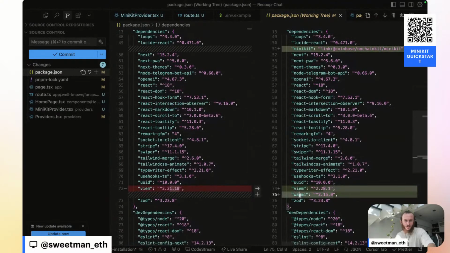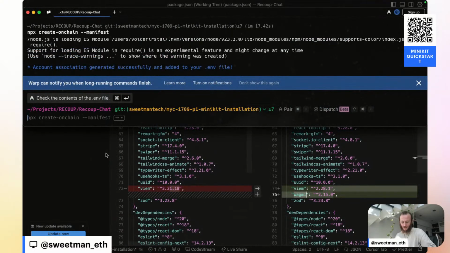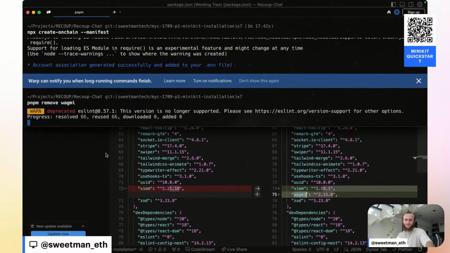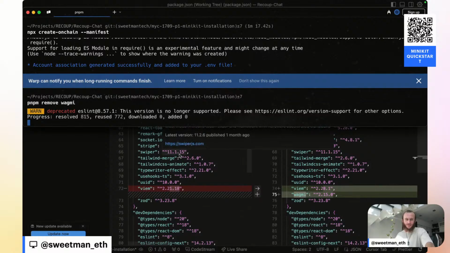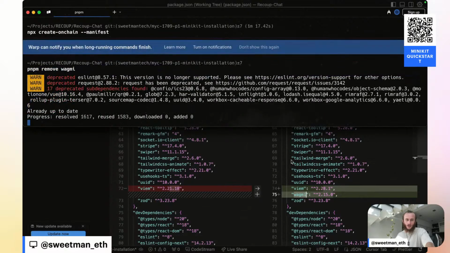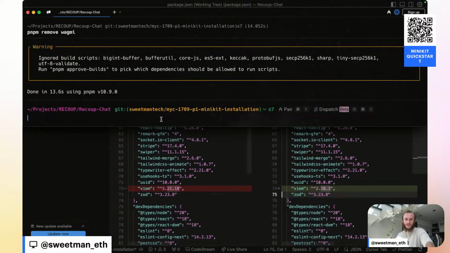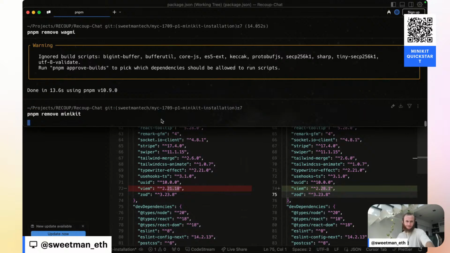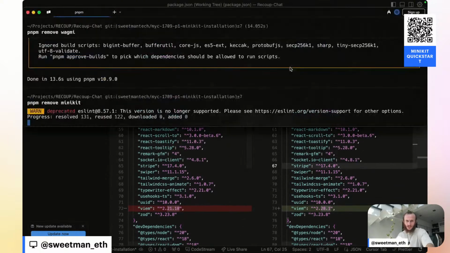And we added WAGMI, which is not needed so far. So I'm actually going to pnpm remove WAGMI. So that way we're only changing the minimum set of features required in order to get this to pass. I actually don't even think we need MiniKit in here. So I'll also remove the MiniKit import. Let's remove MiniKit. I believe that's what it, yeah, we don't need MiniKit in here.